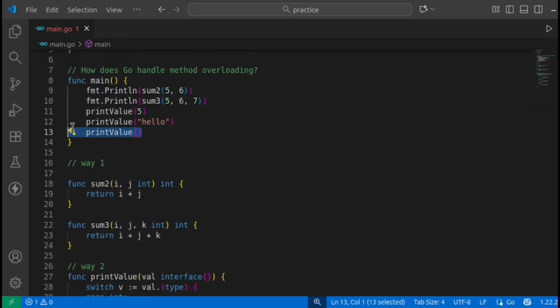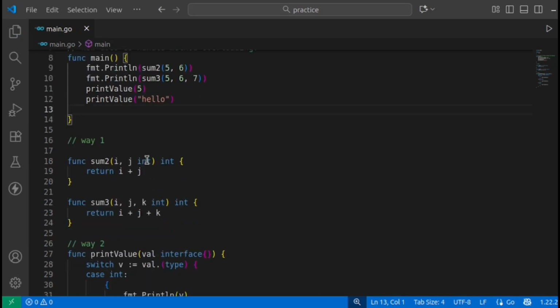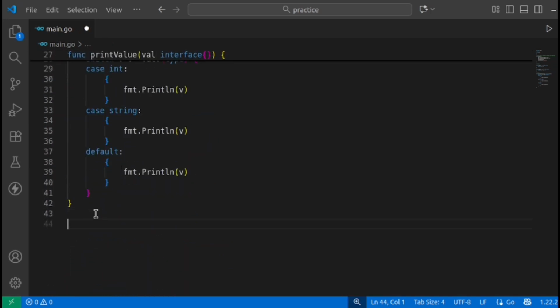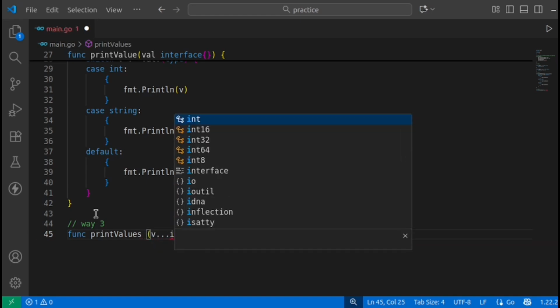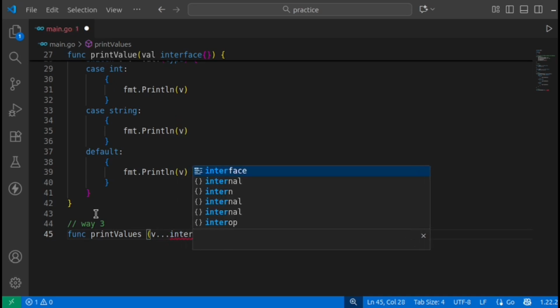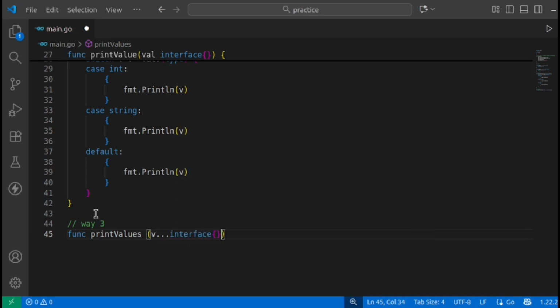Okay, so to solve this problem, we have another way that you can follow, that will be way 3, using variadic parameters. Suppose you have another function, maybe print values. You use three dots followed by a type, like interface type only.